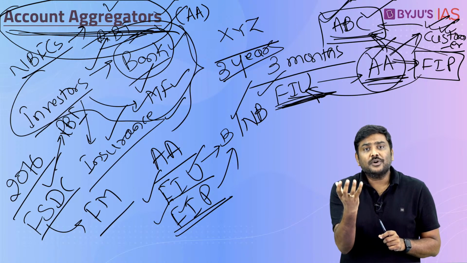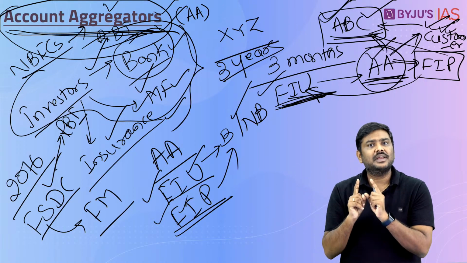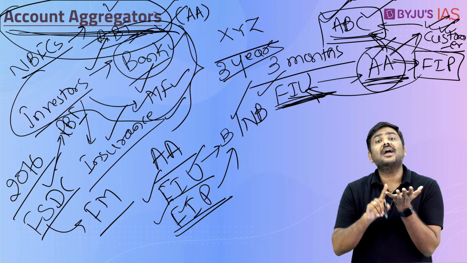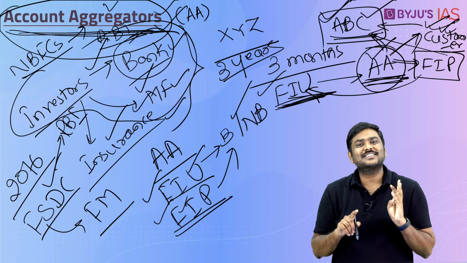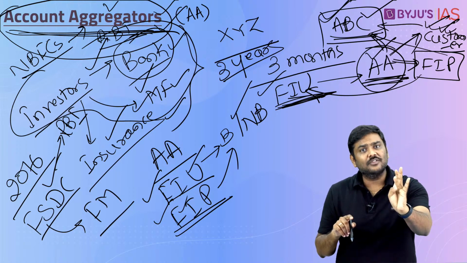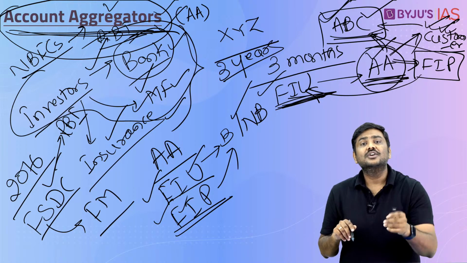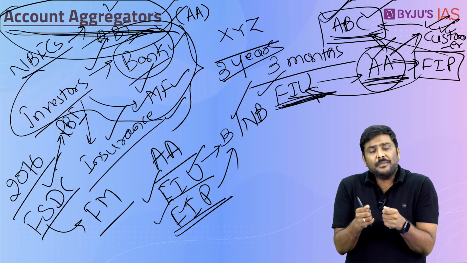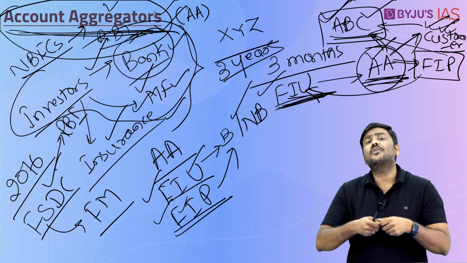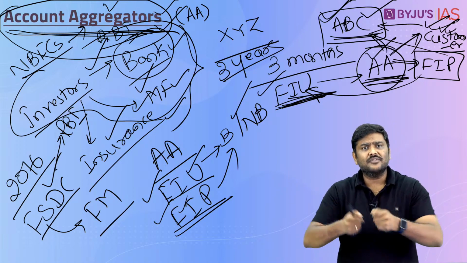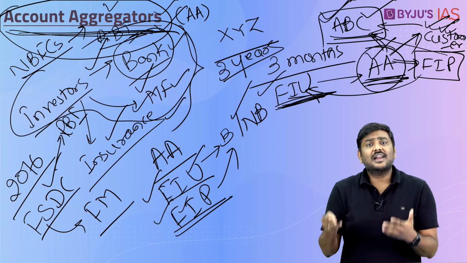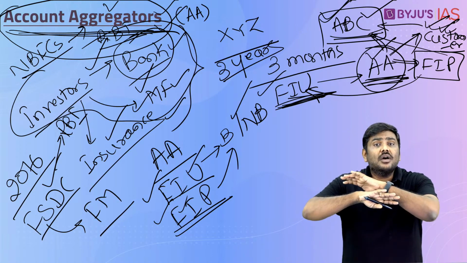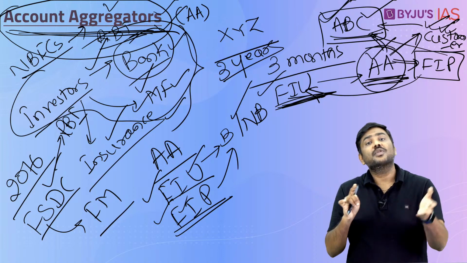So we are trying to protect the privacy of the customer here. And moreover, as I have already mentioned, the AA will not be allowed to store the information of the customer, and will not be allowed to sell the information of the customer to anyone. So the privacy of the customer is protected. Second, it will make it much easier for the customer to provide this financial data whenever it is requested, rather than running from bank to bank, getting the data notarized, right? All of these issues will be addressed.